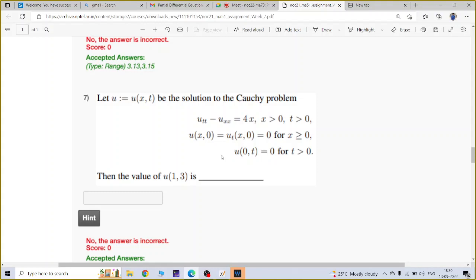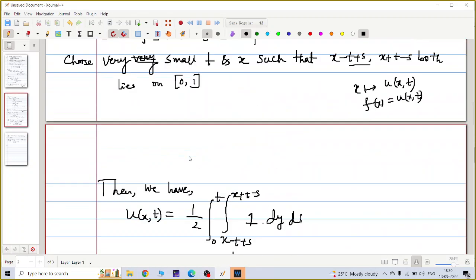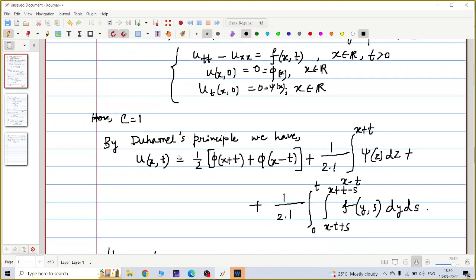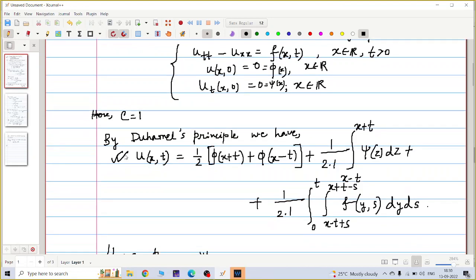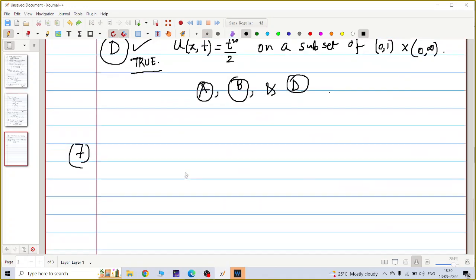You know Duhamel's principle, I just wrote it in the previous problem number 3. This is the Duhamel's principle solution. So I will write the same thing, where phi and psi are 0 here again, because the initial condition is given 0. So let me write the equation: utt minus uxx equal to 4x.